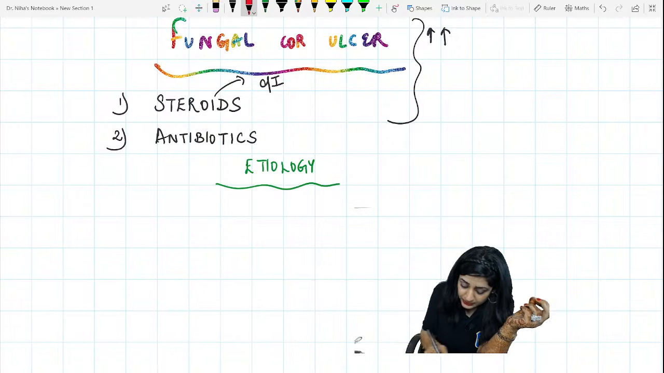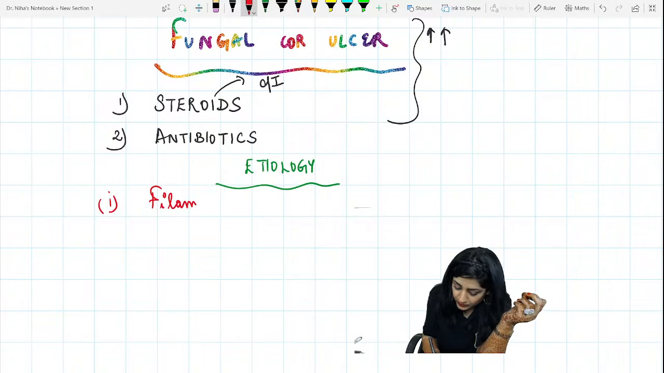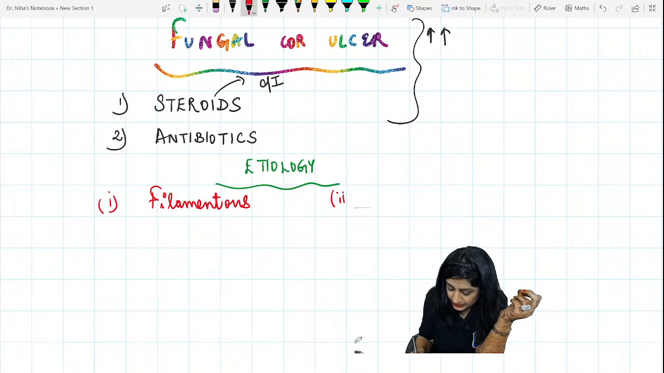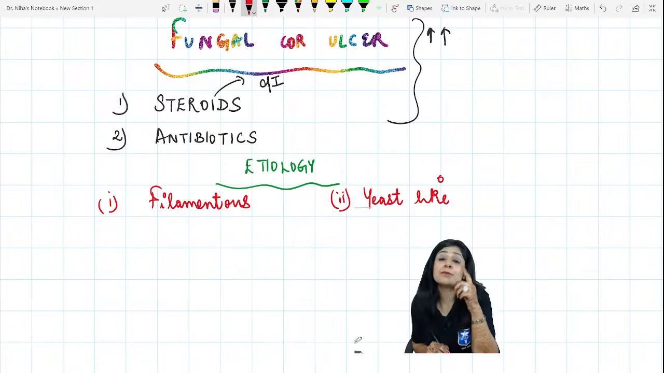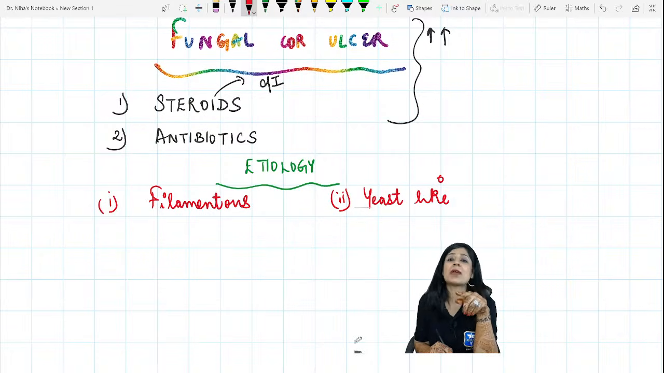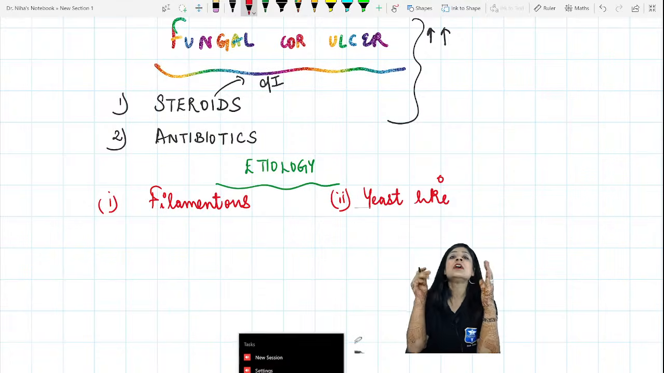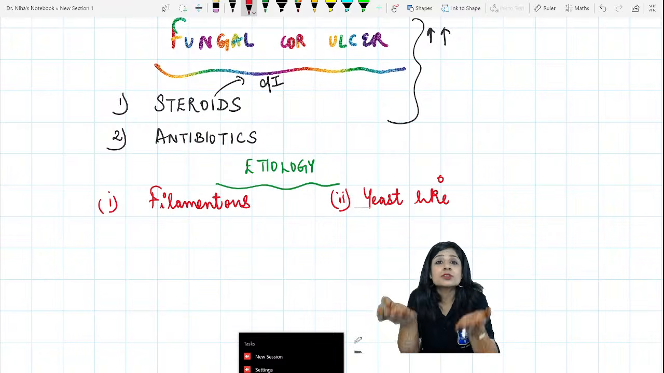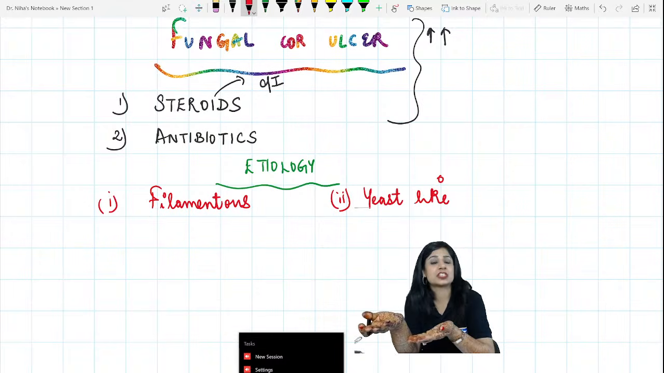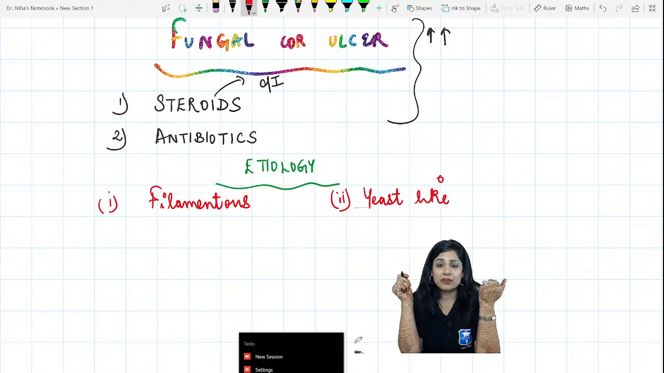We have got two. One is your filamentous fungus, and number 2 is your yeast-like fungus. Yes, trauma with the vegetative matter is the most common. Very good. Trauma with the vegetative matter is the most common risk factor. Just like for the acanthamoeba, the most important risk factor is the use of contact lenses, similarly for the fungal corneal ulcer, what is the most important risk factor? It is the trauma with the vegetative matter. So again, a very important viva question.